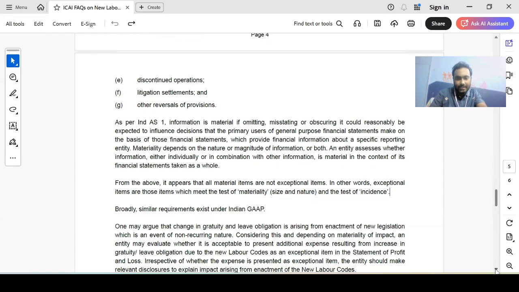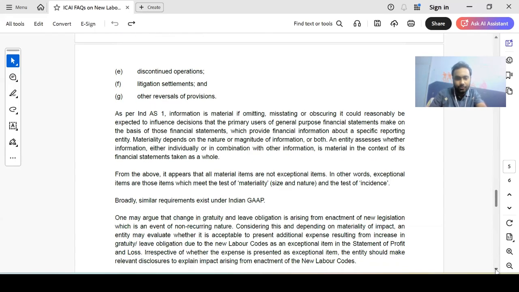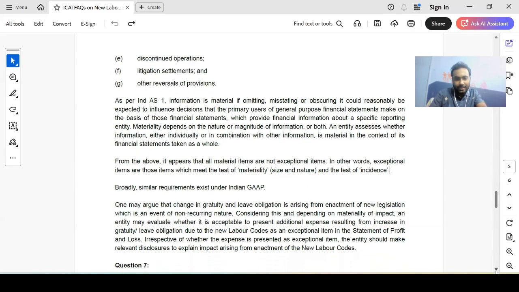One may argue that the change in gratuity and leave obligation arising from enactment of new legislation is an event of non-recurring nature. Considering this, and depending on materiality of impact, an entity may evaluate whether it is acceptable to present additional expense resulting from the increase in gratuity or leave obligation due to the new labor codes as an exceptional item in the statement of profit and loss. Irrespective of whether the expense is presented as an exceptional item, the entity should make relevant disclosures to explain the impact arising from the enactment of the new labor codes.